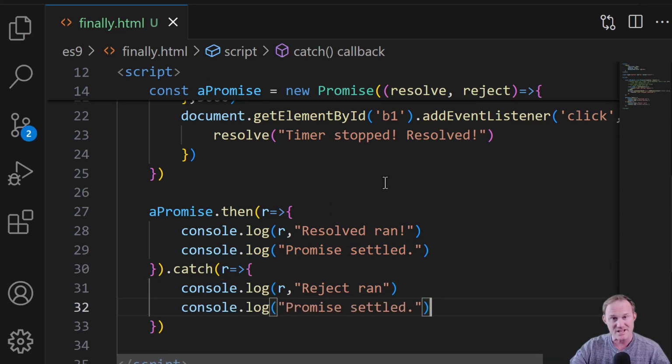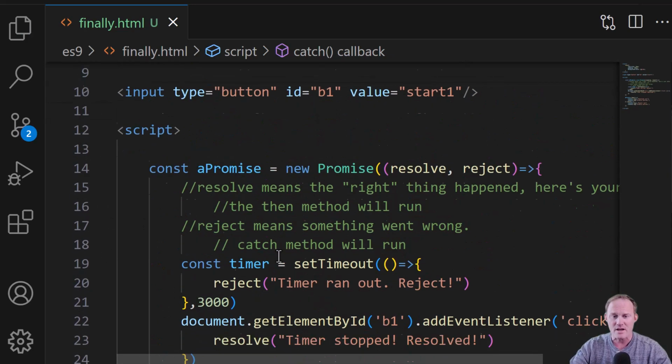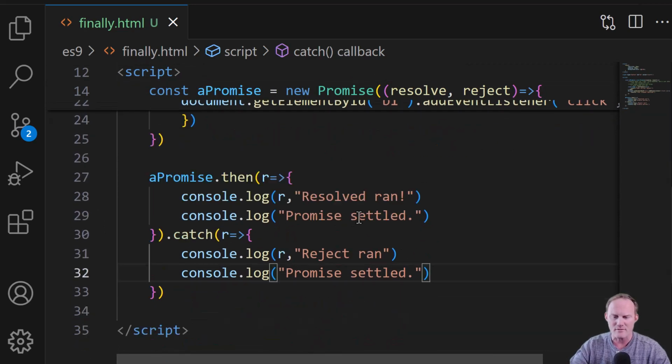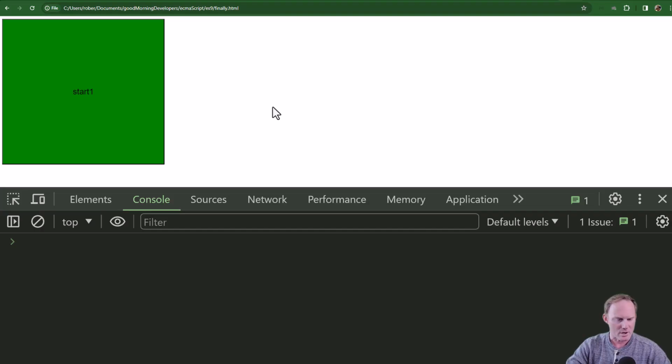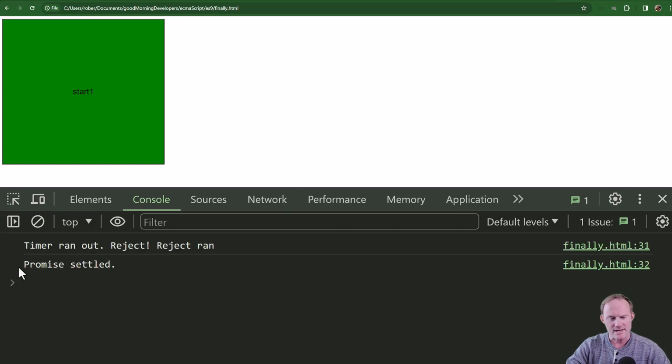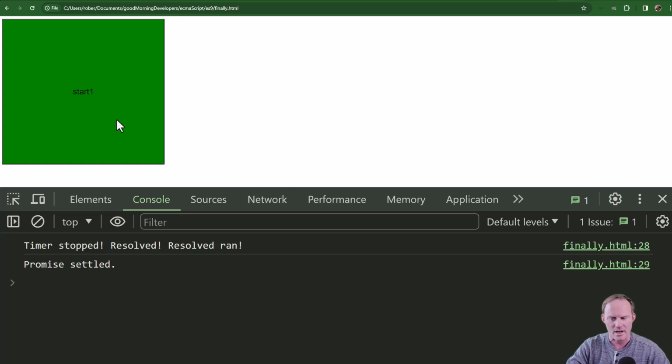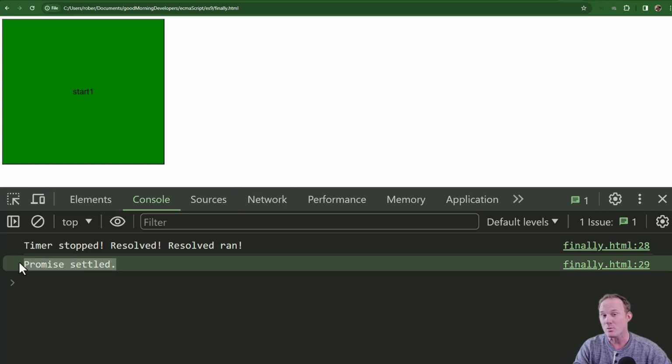Okay, so this is just ES6, right? This was nothing here. It was all available in 2015 and beyond. We haven't done anything new yet. Run our code, and I didn't click on the button. We got promise settled, line 32. Refresh, click on it. We get 29. This we wrote twice. It's doing the same thing. Whether it rejects or resolves, it's going to do the same line. We want to eliminate that.